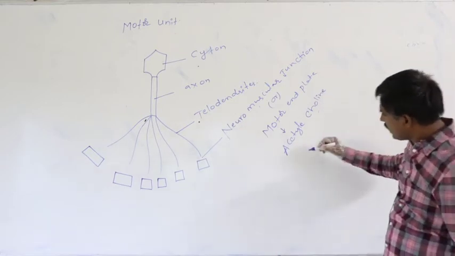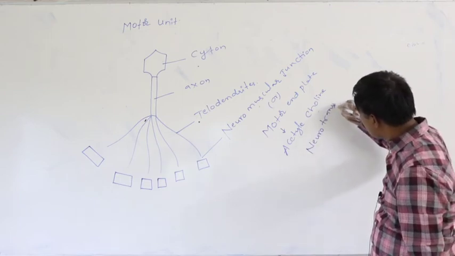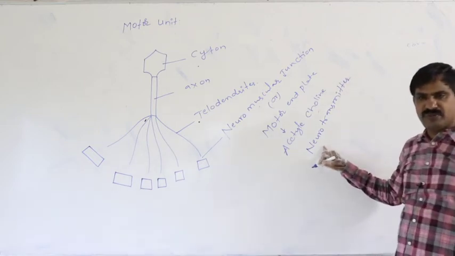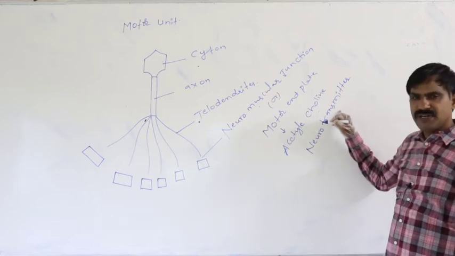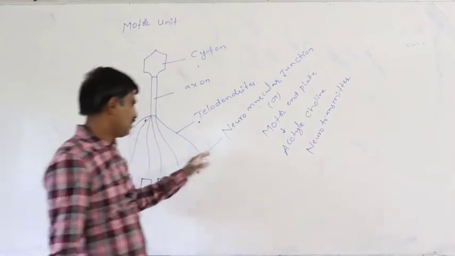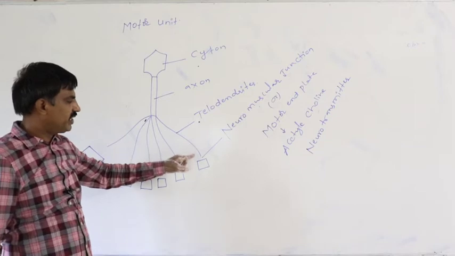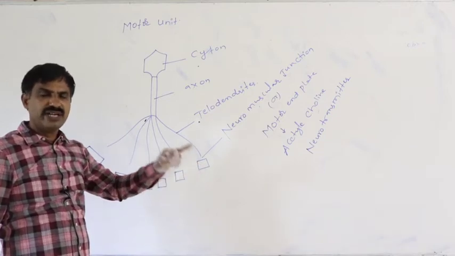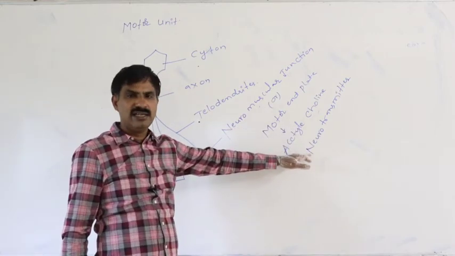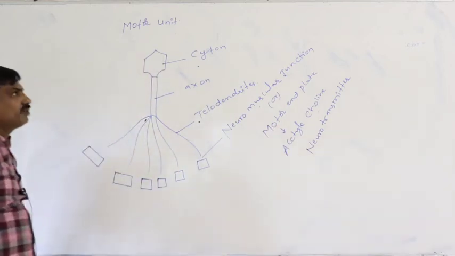So that is why acetylcholine is said to be the neurotransmitter. Neuro means nerve information. Transmitter means transfer. Acetylcholine always transfers the nerve information from the telodendrite to the sarcocyte for getting the beginning of the muscle contraction. So that is why acetylcholine is said to be the neurotransmitter. This is the motor unit.